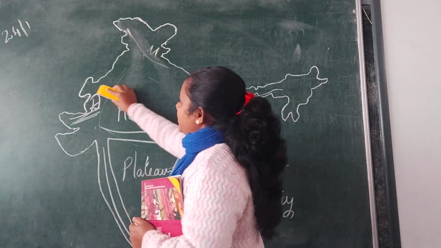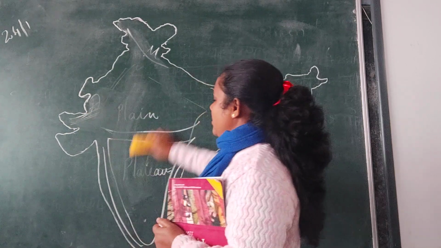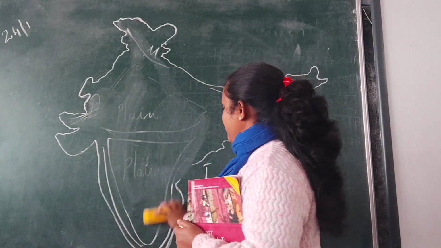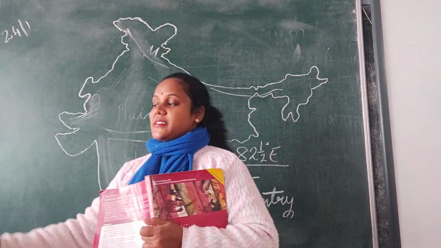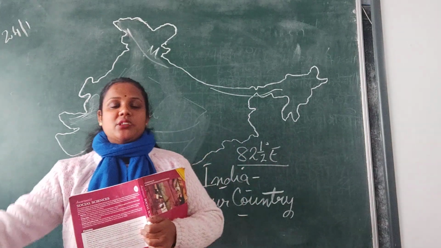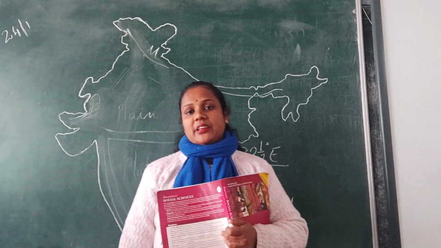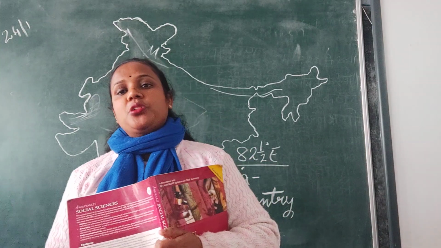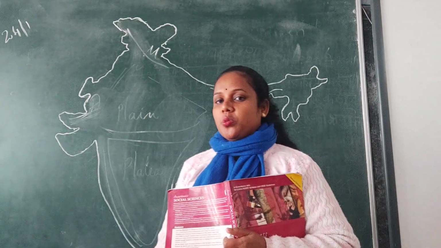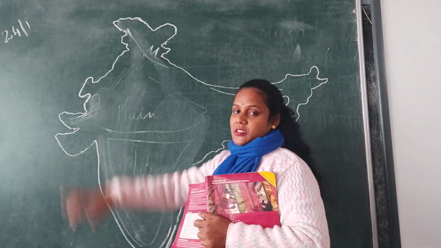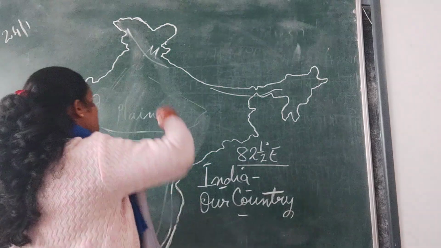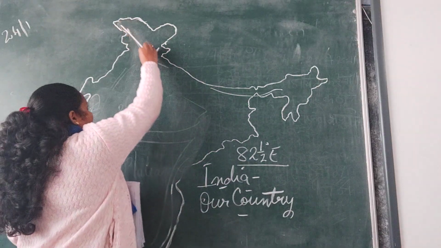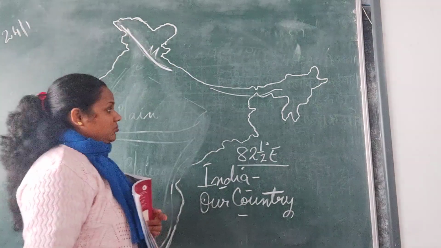First we will learn about the mountains. So we have got the Himalaya mountains. What is the meaning of Himalaya? Himalaya is taken from two Hindi words, him and alay. Him means snow and alay means home. So Himalaya means abode of snow or house of snow. These mountains in the north are covered with snow.